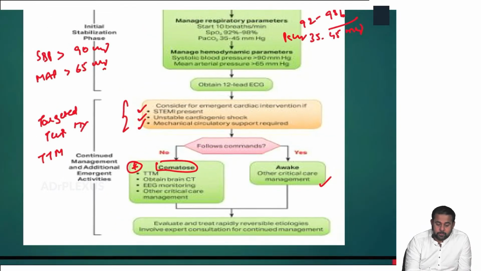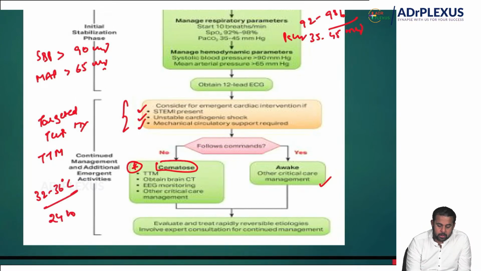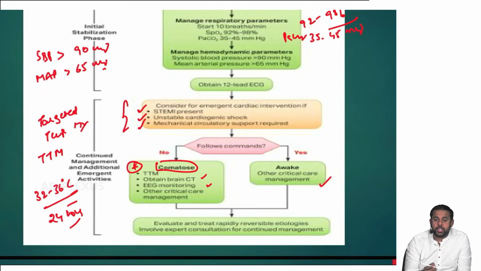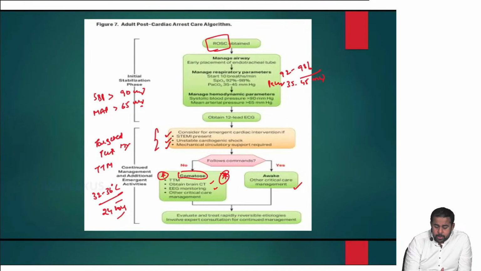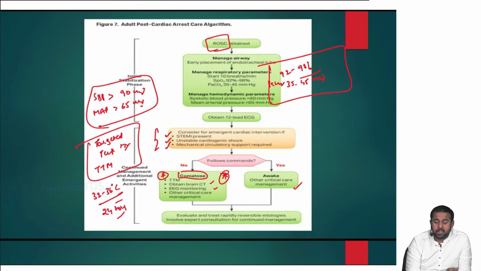What do you do here? You keep the patient at 32 to 36 degrees centigrade for 24 hours. And you get the brain CT, and later you initiate EEG monitoring and other critical care management. This is very, very important. You intentionally keep the patient hypothermic. In this page, I want you to remember the hemodynamic targets and respiratory targets. Targeted temperature management, what is the temperature? 32 to 36 degrees, 24 hours, and obtain brain CT.